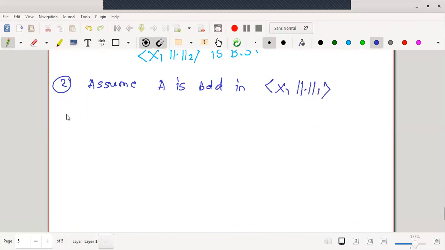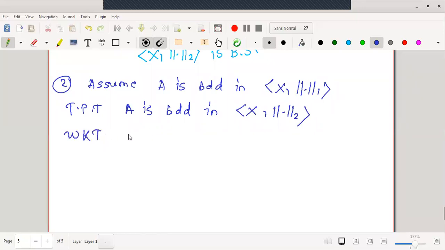And our aim is to prove that A is bounded in (X, norm 2). According to the definition, if A is bounded, there exists a positive constant, say K1, such that norm 1 of x is less than or equal to K1 for all x in A.